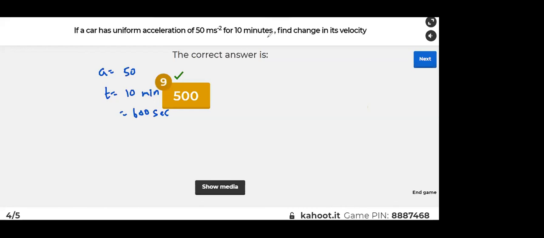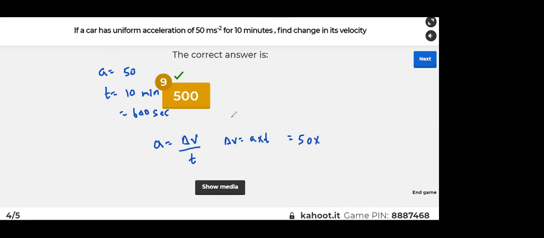Find the change in its velocity. You have to find change in its velocity. So acceleration is equal to change in velocity by time, so change in velocity is given by acceleration into time. You don't have to find initial velocity, but instead you have to find change in velocity. Does anyone have any doubt in this? So this is equal to 50 into 10 minutes.